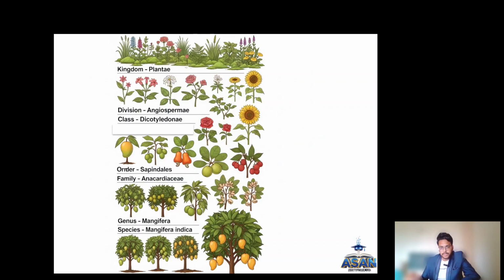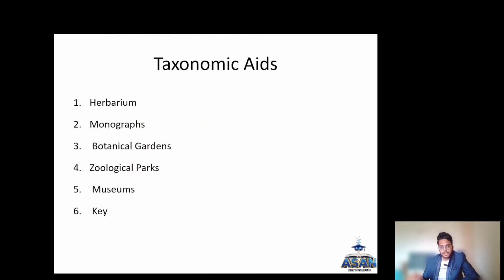Okay. Similarly, another example, Mangifera indica. It is included in the kingdom Plantae, the division Angiospermae, class Dicotyledonae, order Sapindales, and family Anacardiaceae. The genus is Mangifera, species is indica.